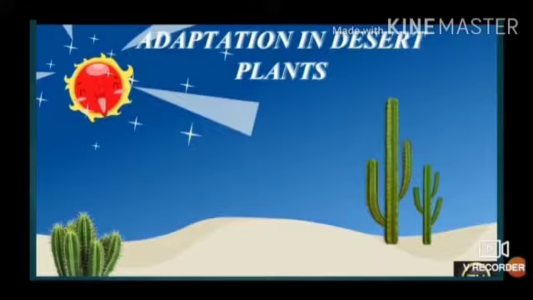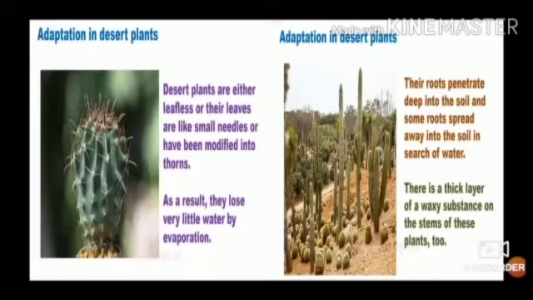Moving further, we will learn about adaptation in a desert plant. Desert plants are either leafless or their leaves are like small needles or have been modified into thorns. As a result, they lose very little water by evaporation. The stem stores water and food and therefore it is fleshy.